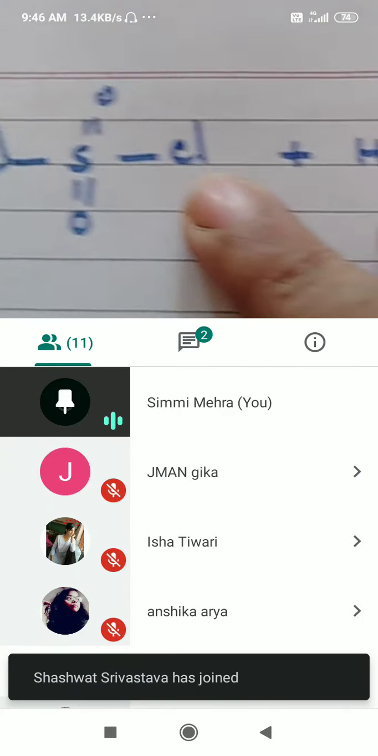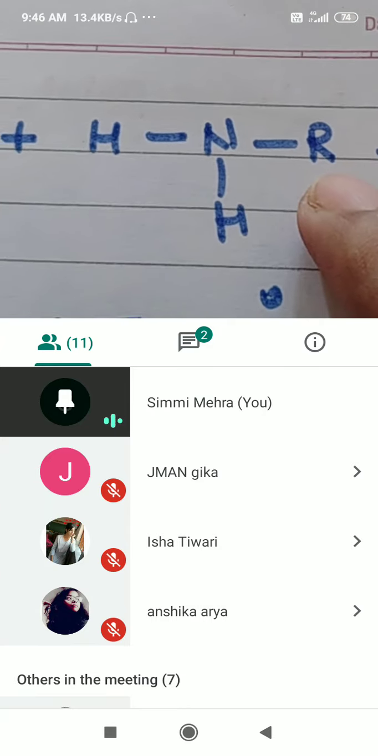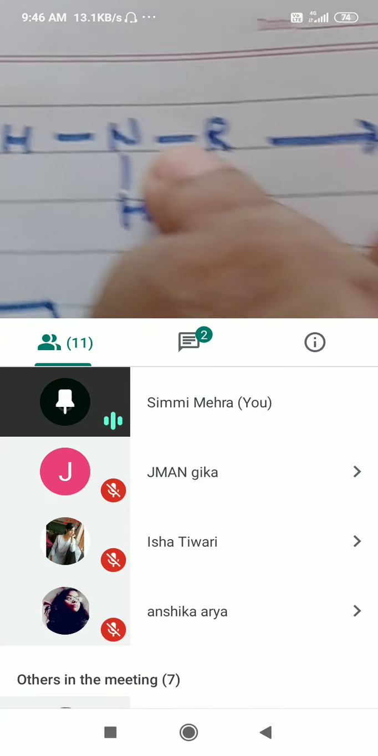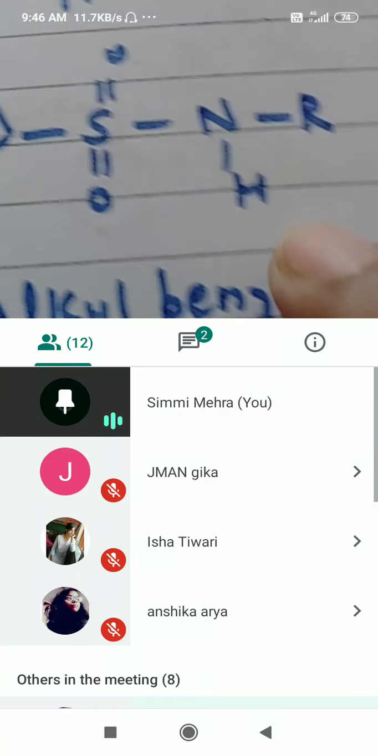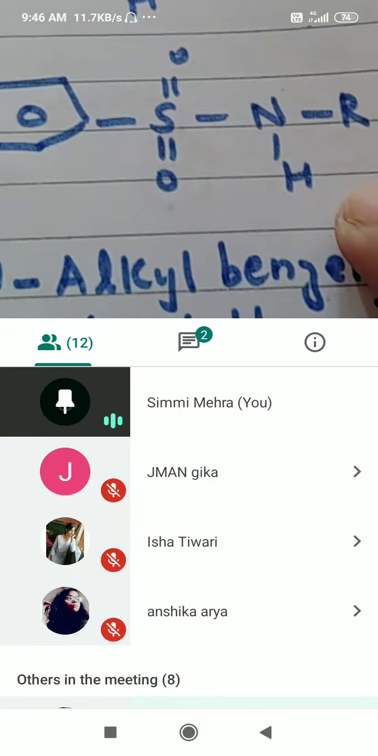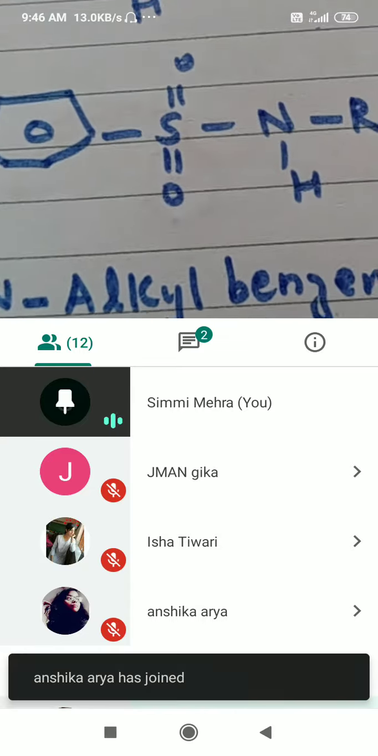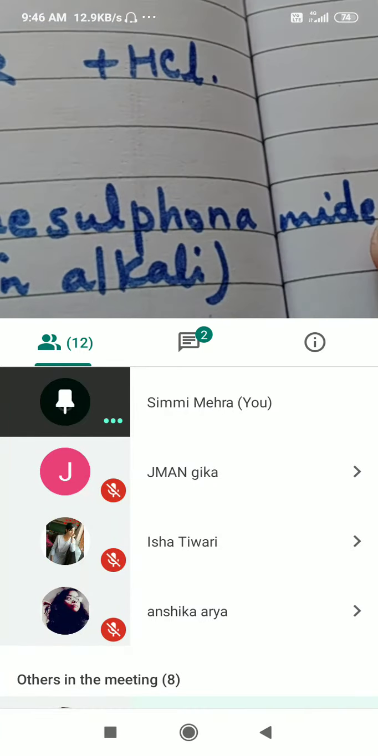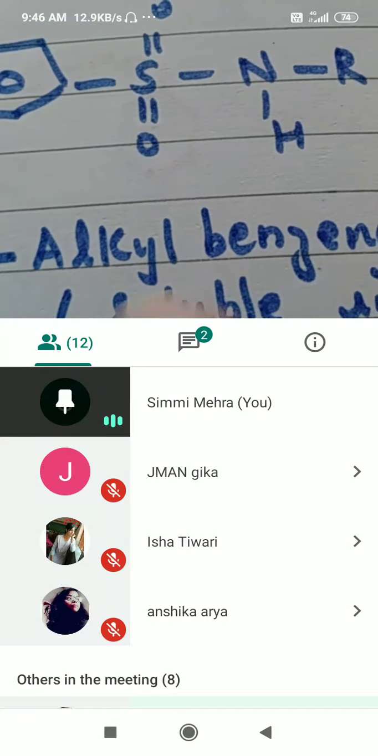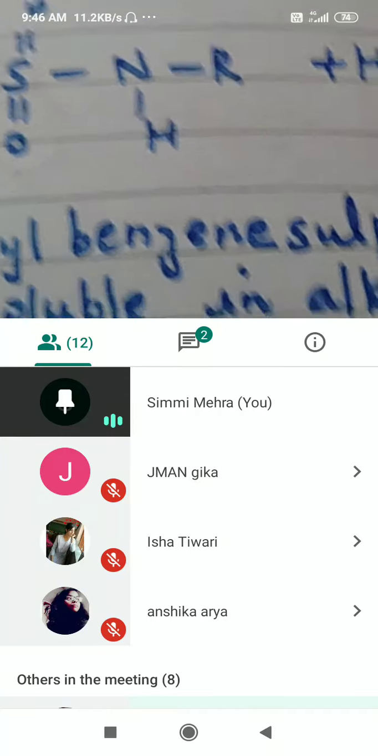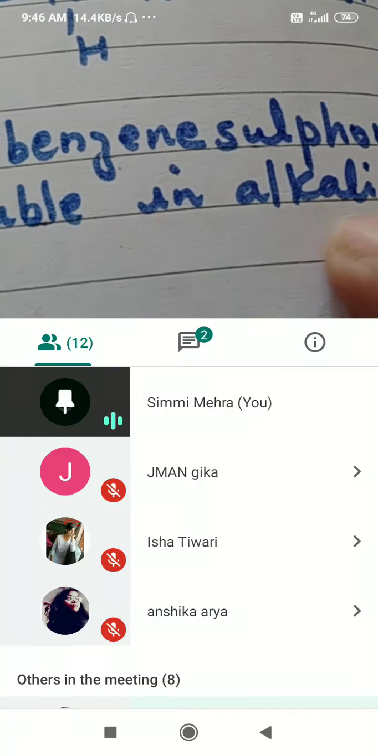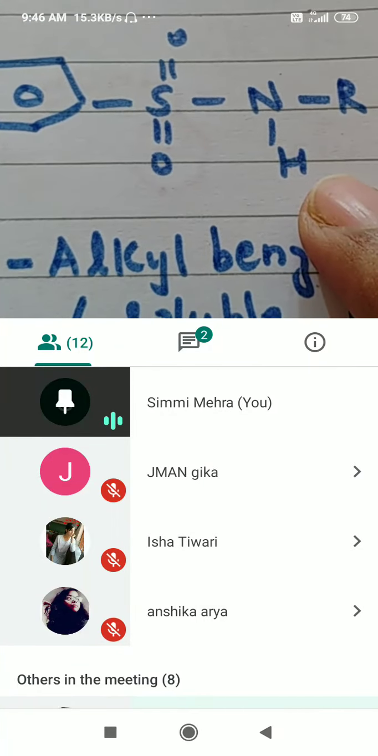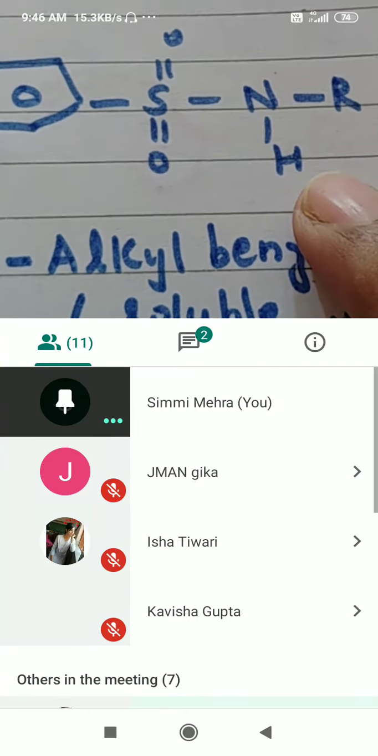This is Hinsberg reagent. When made to react with a primary amine, this has got one alkyl group, this is 1 degree amine. It is going to form this compound. This is known as N-alkyl benzene sulfonamide, right? It is soluble in alkali. So once this reaction has taken place, you can add NaOH or KOH, and if it dissolves, then it is